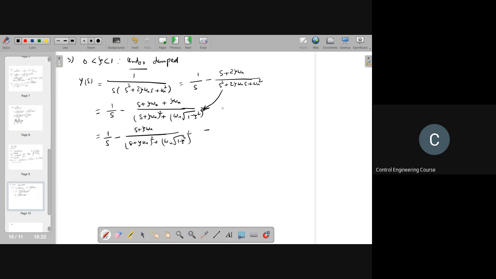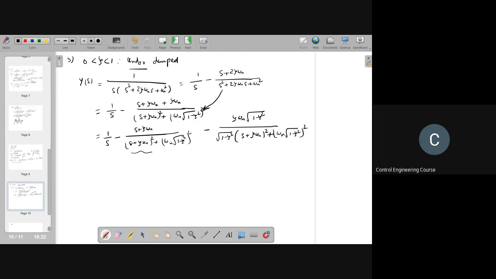Minus, to make it a sine function here, zeta omega n, I am multiplying and dividing by square root of 1 minus zeta square, then s plus zeta omega n whole square plus omega n square root of 1 minus zeta square whole square.